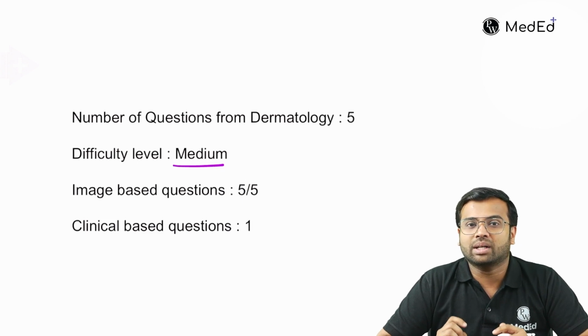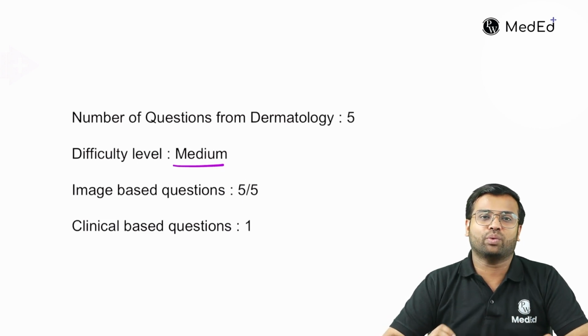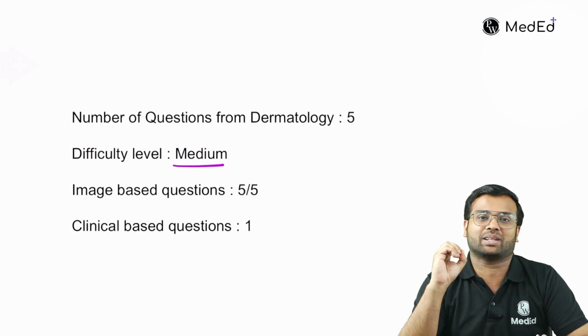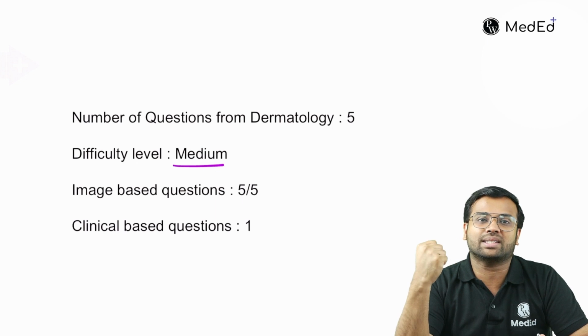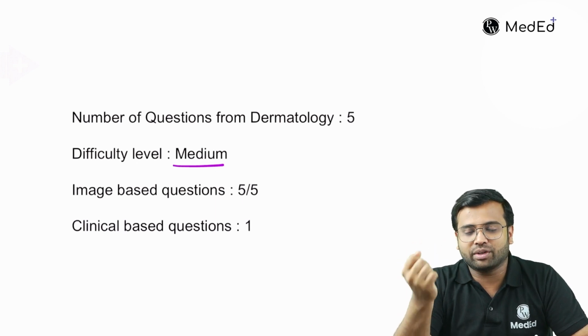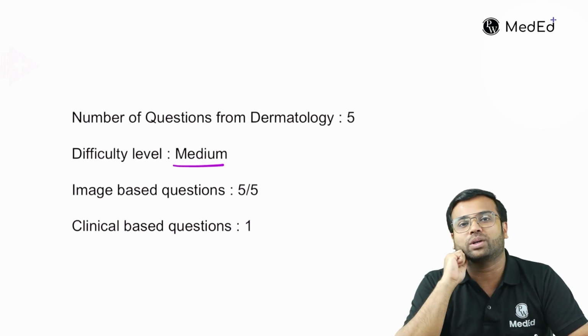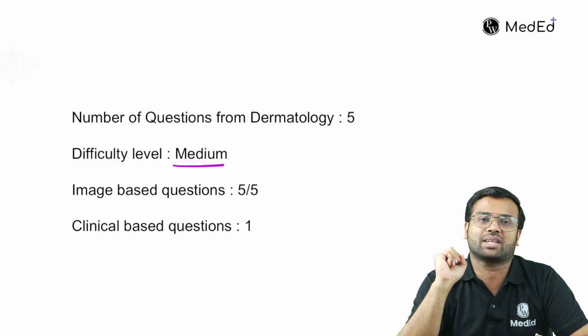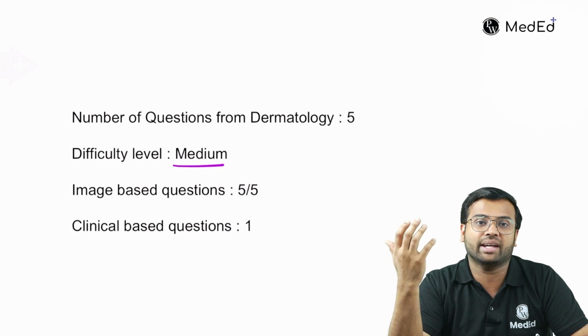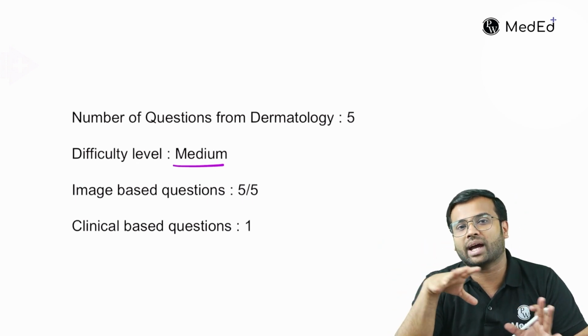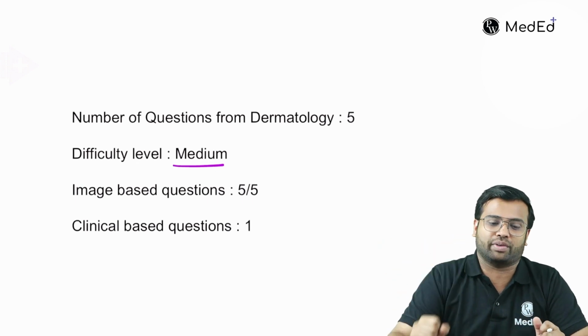They basically tested you with investigations like direct immunofluorescence. They gave you a clinical scenario of pemphigus vulgaris and asked what the diagnosis is in this case, etc. So nothing was asked of a high difficulty level. So we can categorize it as a medium level of difficulty.